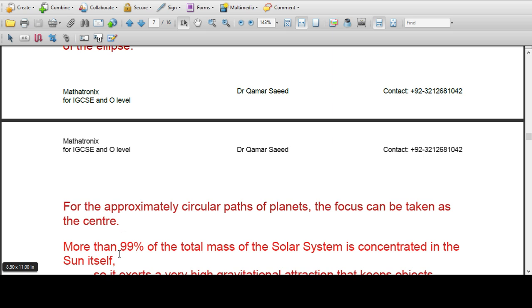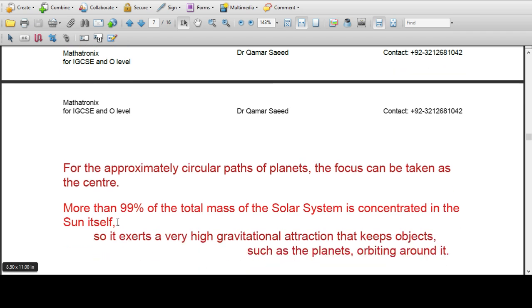More than 99% of the total mass of the solar system is concentrated in the Sun itself. So it exerts a very high gravitational attraction. Due to this mass concentration, it has a high gravitational attraction that keeps objects such as the planets orbiting around it.